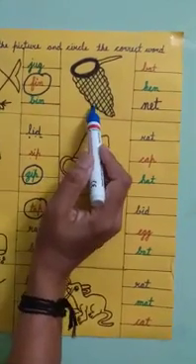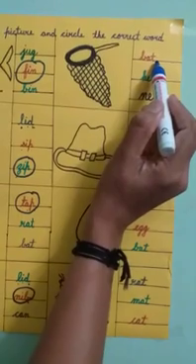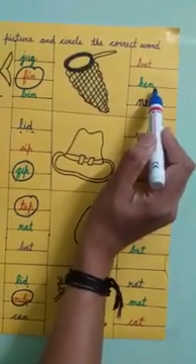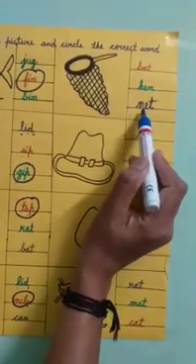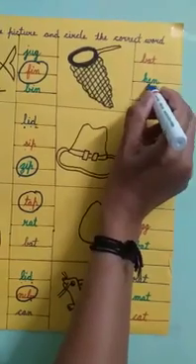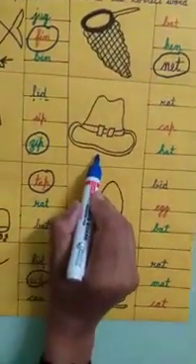Net. What is the spelling of net? B-A-T, bat. Is it correct? No. H-E-N, hen. Is it correct spelling? No. N-E-T, net. Is it correct? Yes. Circle net. Now tell me children, which picture is this?